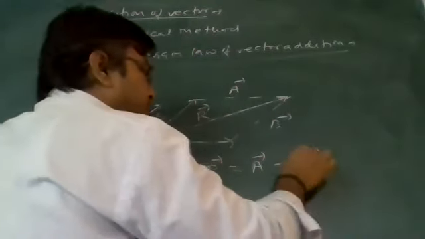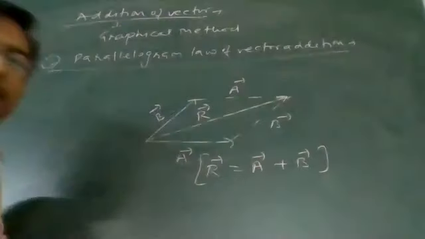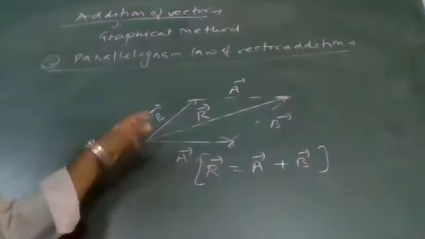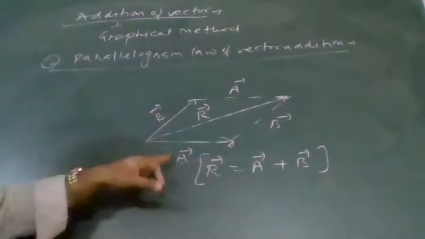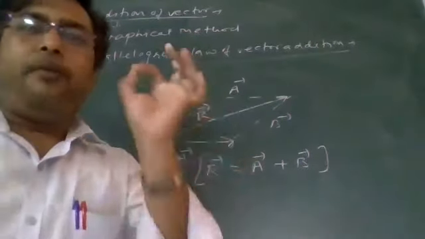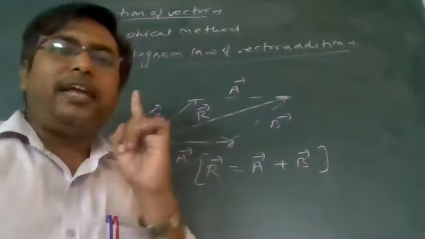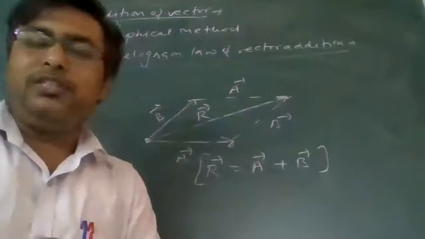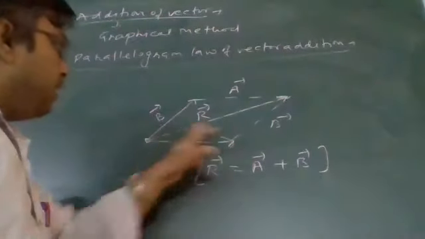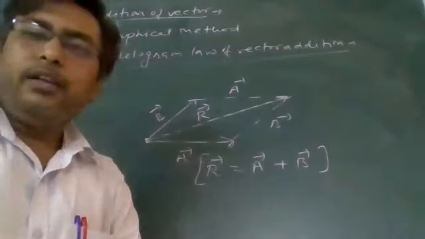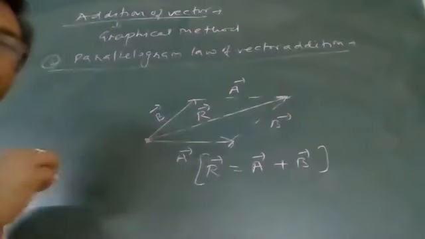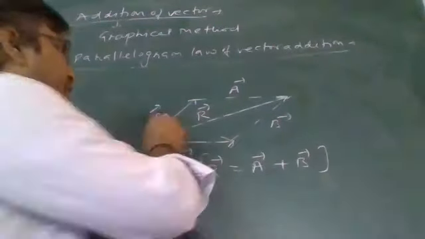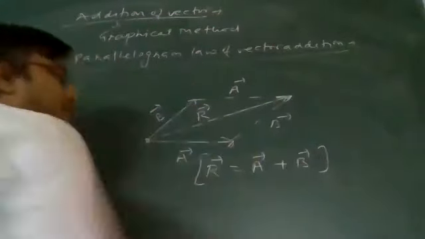Our vector will be A vector plus B vector. Kindly write this statement carefully here. When two vectors are represented by two adjacent sides of a parallelogram, having same origin point, then the diagonal of the parallelogram starting from the same origin point will represent the resultant of these two vectors.